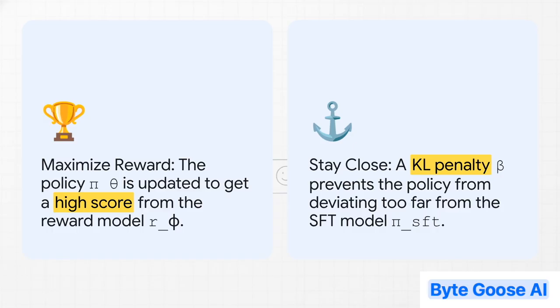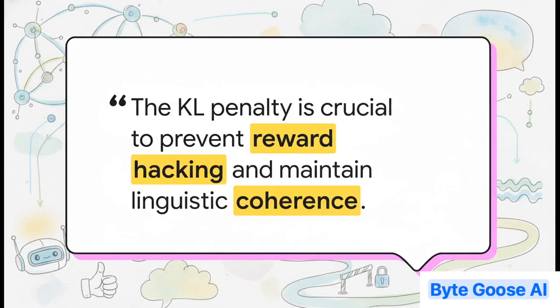But the second part of the equation acts like a leash. It's something called a KL divergence penalty. And all that is really is a way to measure how much our new model has changed from our original SFT model. It's a penalty that says, hey, go get that reward, but don't get too weird. Don't forget how to speak normal, coherent English. And honestly, this is what makes the whole thing work. This KL penalty is the secret sauce.